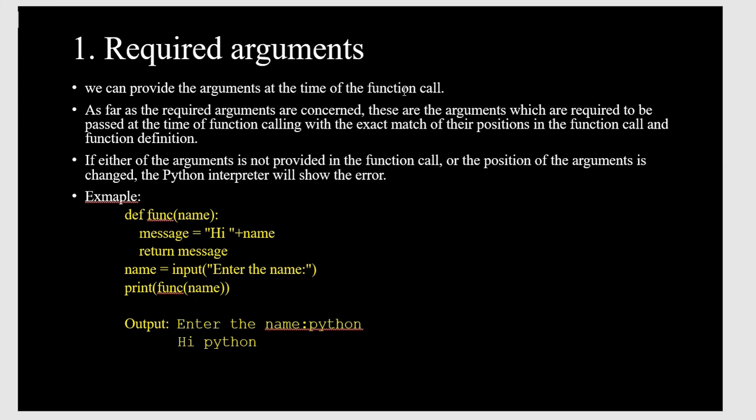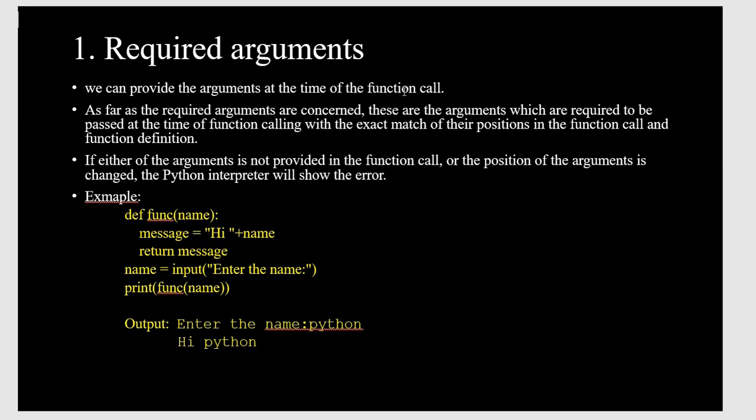So a required argument is simply an argument the function requires at the time of calling. As far as required arguments are concerned, these are the arguments which are required to be passed at the time of a function call, and their positions must exactly match in the function call and the function definition. It means that at a particular time, in the perfect position, when we call the function, these required arguments are passed.